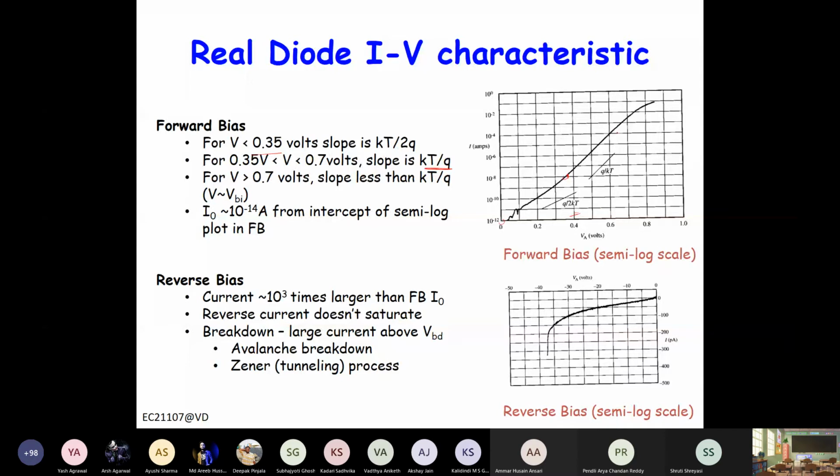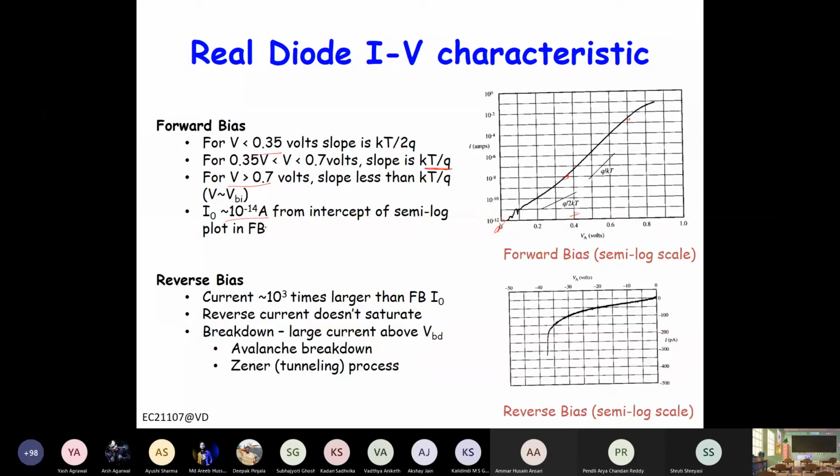So from 0.35 to around 0.7, the slope is very similar to ideal diode. And of course, when you increase the voltage beyond 0.7, the slope again goes down. Slope actually reduces. And if you see the intersection here, this line intersects around 10⁻¹⁴, so that becomes your reverse saturation current.